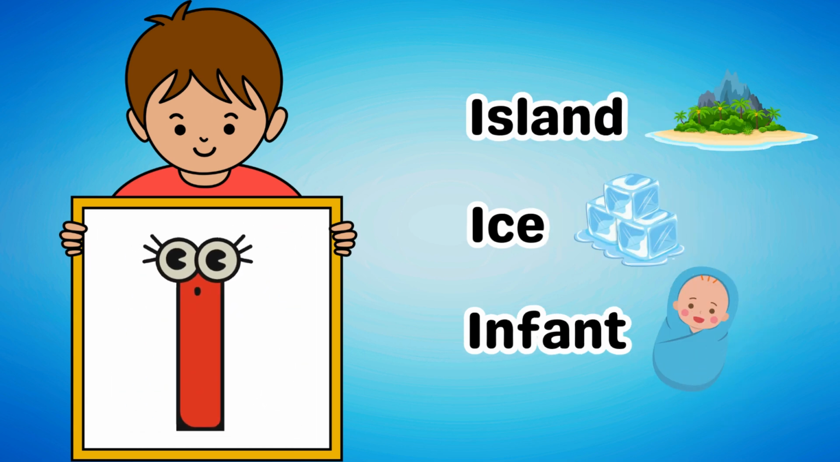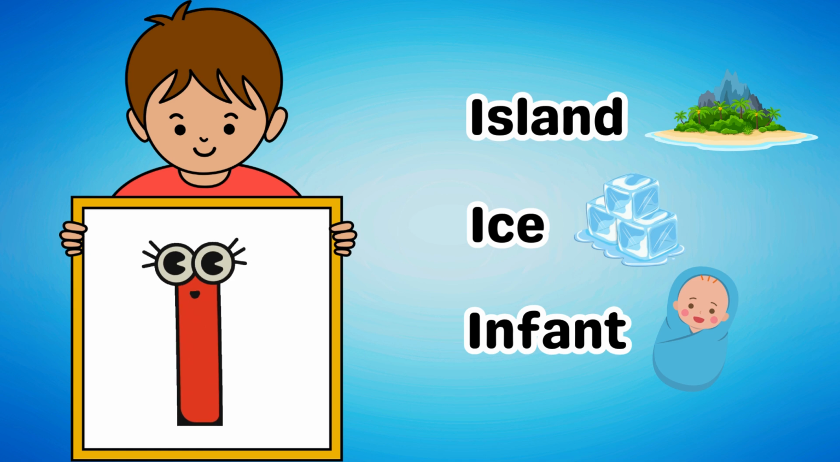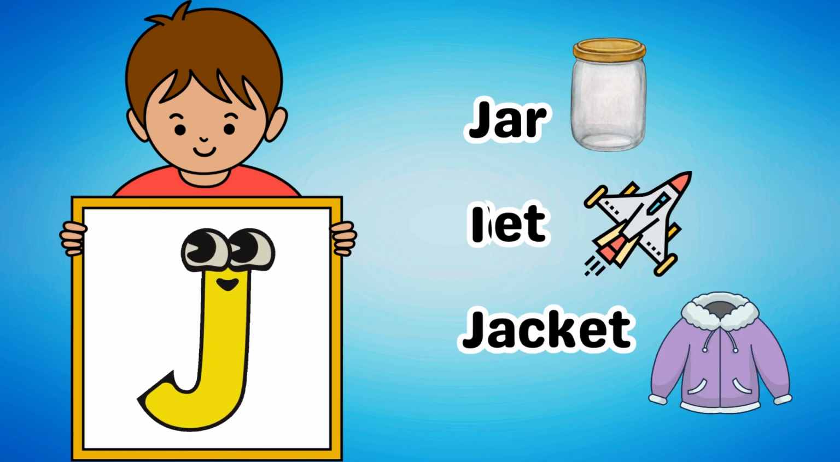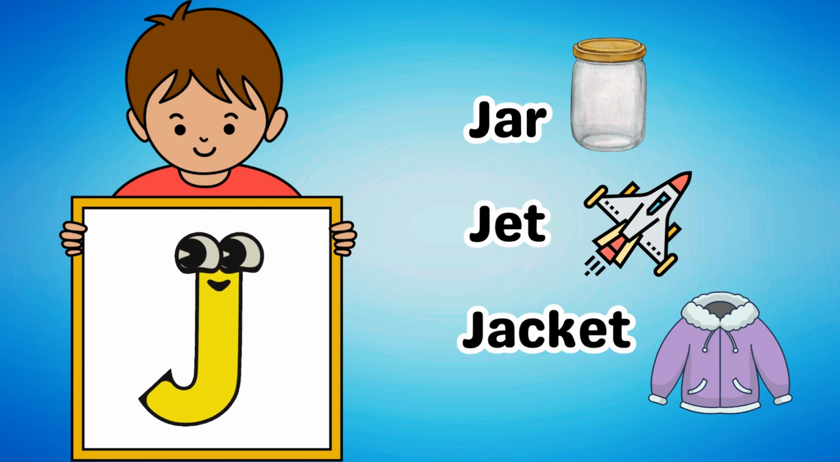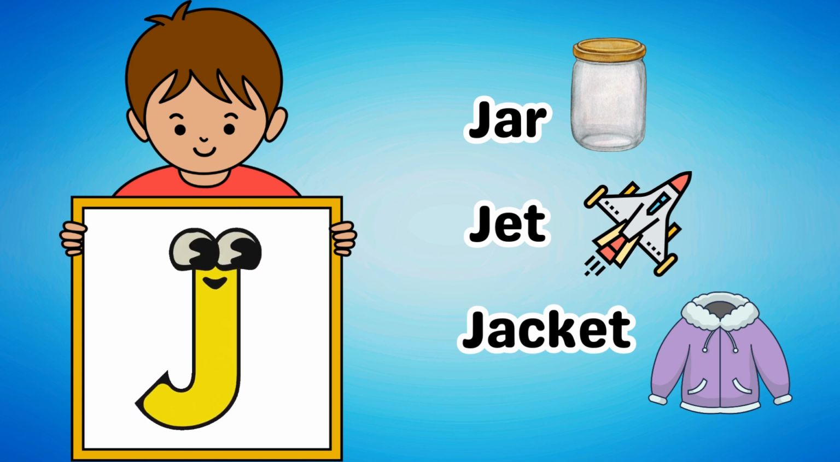Next up is the letter I. Some examples of words that start with I are island, ice, and infant. Following that is the letter J. Some examples of words that start with J are jar, jet, and jacket.